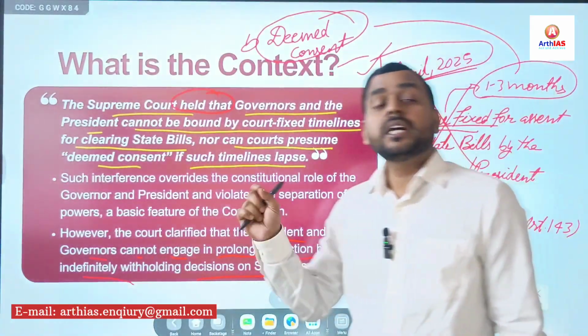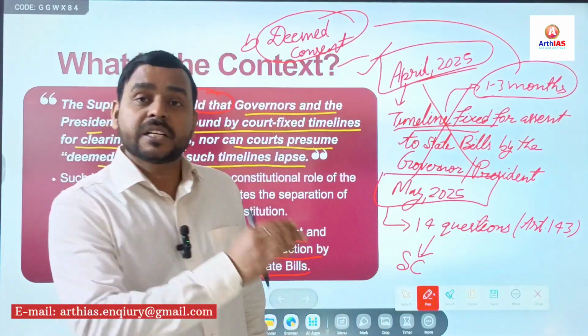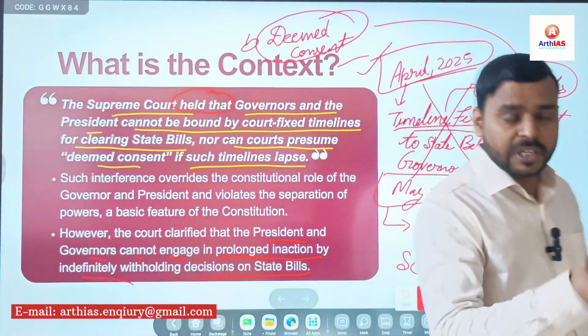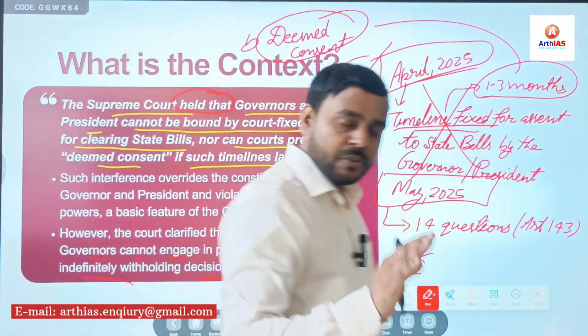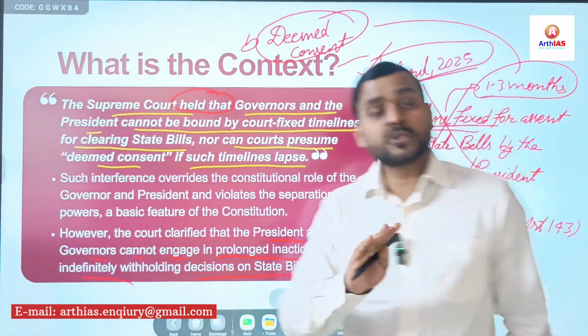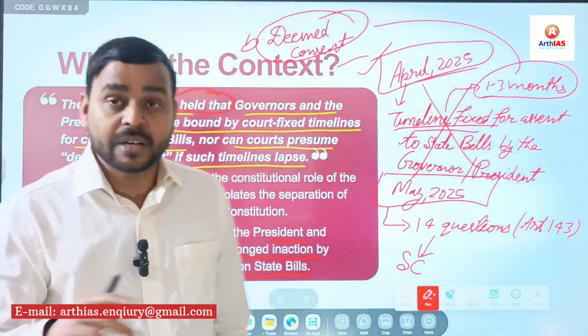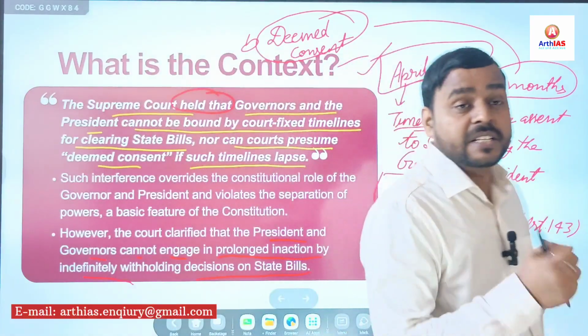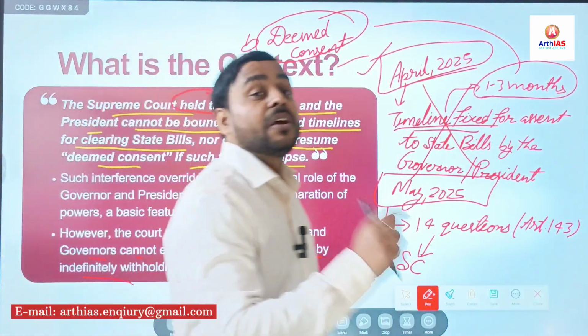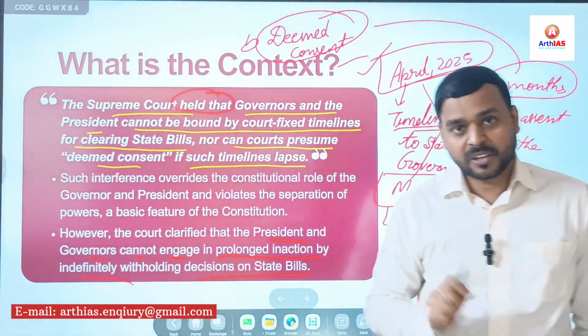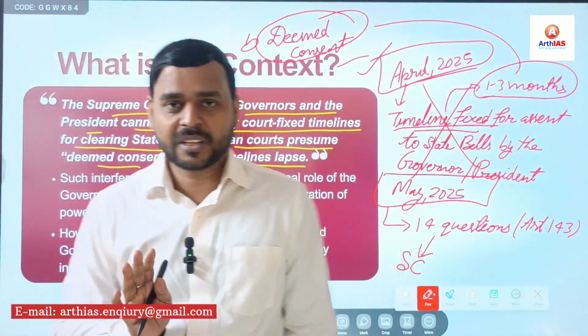So you must know, if a question comes whether there is a fixed timeline for the governor to give assent or for the president to give assent to a state bill, your answer should be no. There is no fixed timeline, because Article 200 says that the governor must give his or her assent as soon as possible. No timeline is fixed.